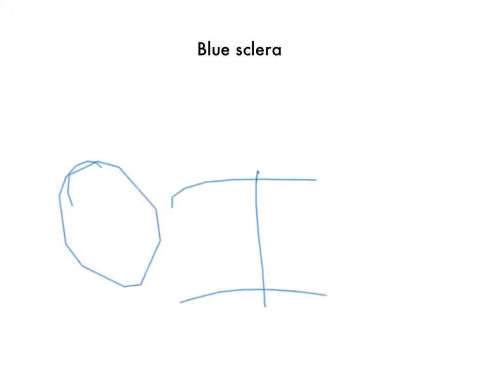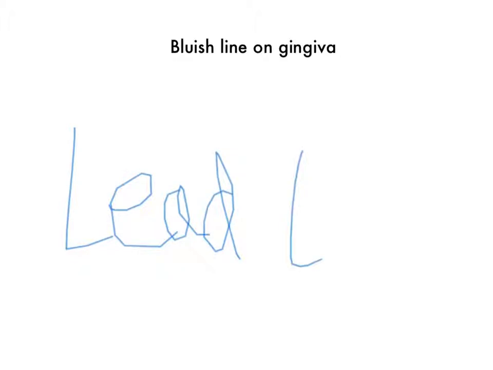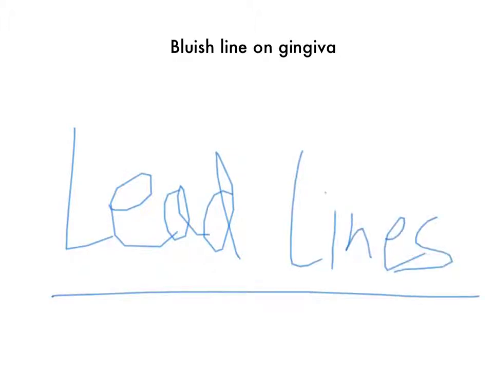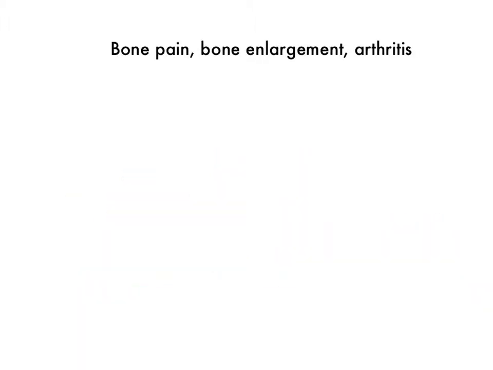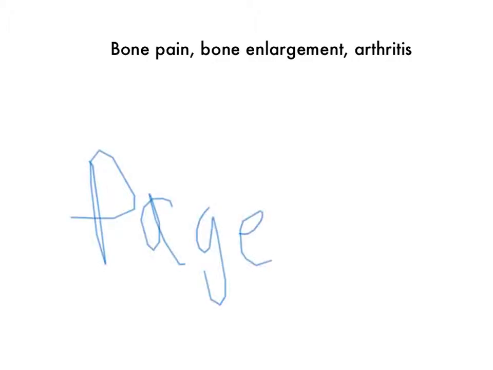Blue sclera. This one should be pretty easy. This is osteogenesis imperfecta. It's a collagen defect. Bluish line on the gingiva. These are lead lines, okay? Because the lead takes the place of calcium. Bone pain, bone enlargement, arthritis. This is Paget's disease of the bone, okay? It's increased osteoblastic and osteoclastic activity.